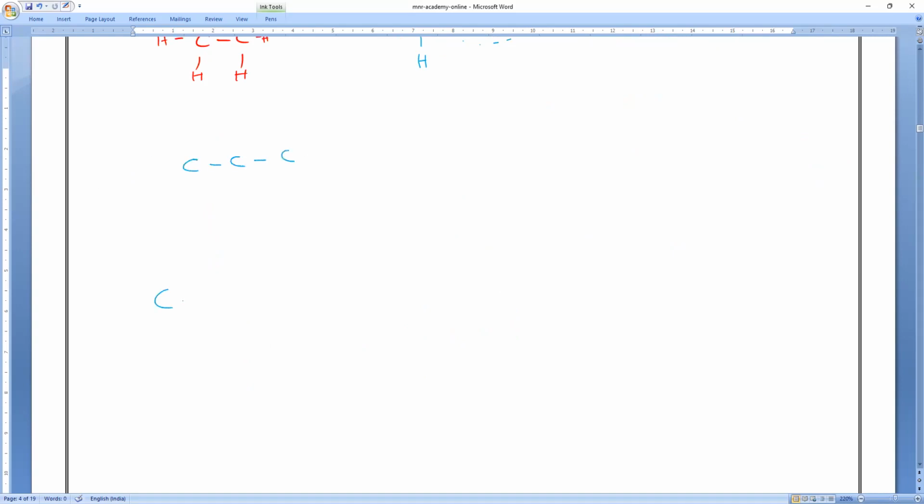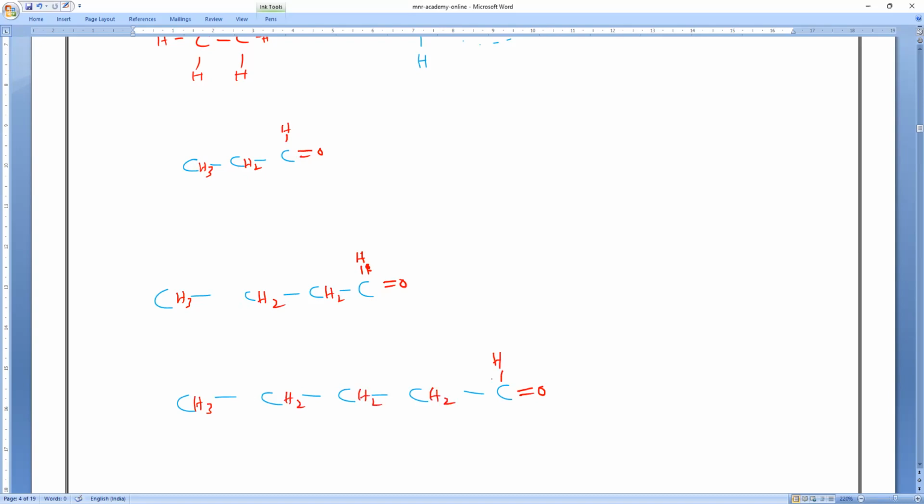Next, 3 carbons. Next, 4 carbons. Next, 5 carbons. Doesn't matter. Always the same. Remove the 2 hydrogens and put what, guys? 1 oxygen. Remove 2 hydrogens and add 1 oxygen. Remaining is the same. CH3, CH2, CH2. Here also, CH3, CH2, CH2, CH2, CHO. Everything is the same.